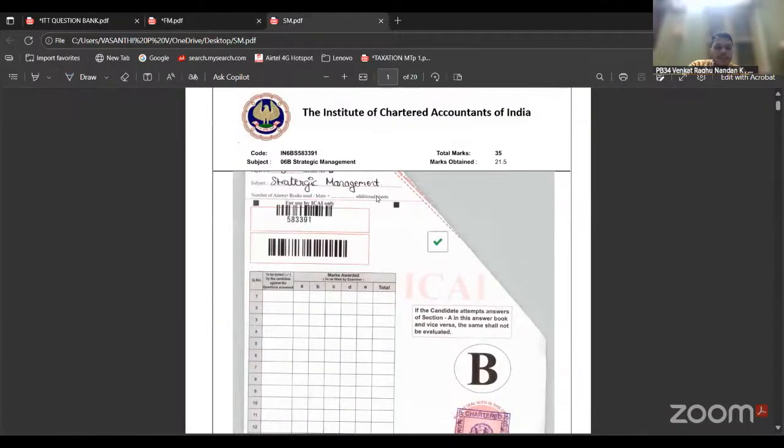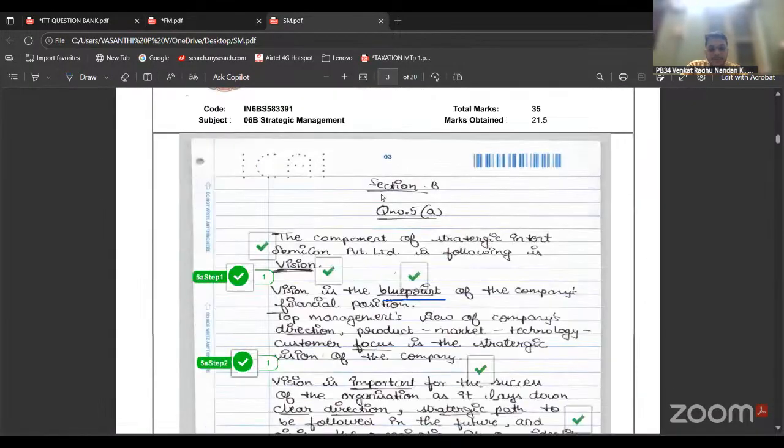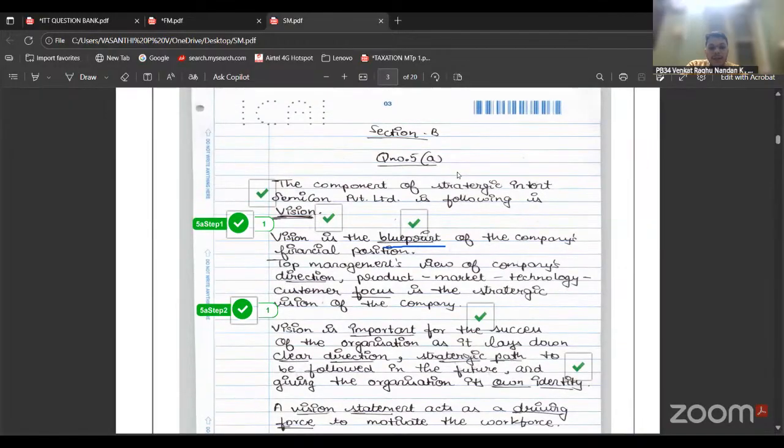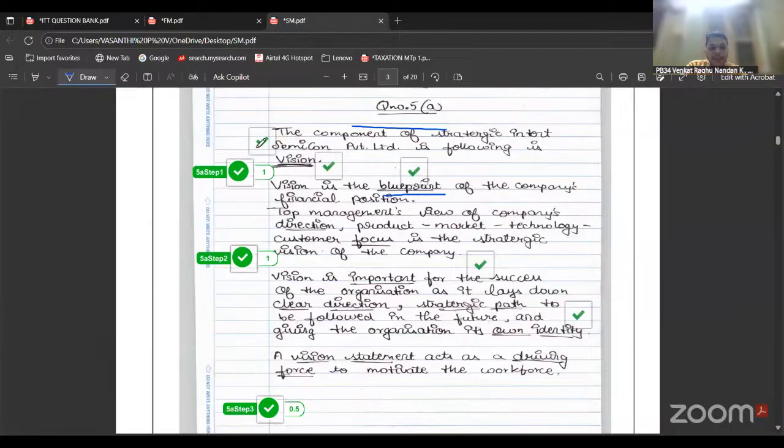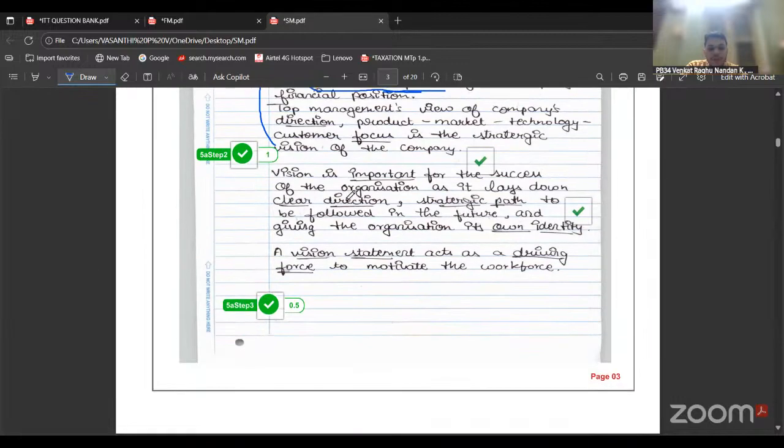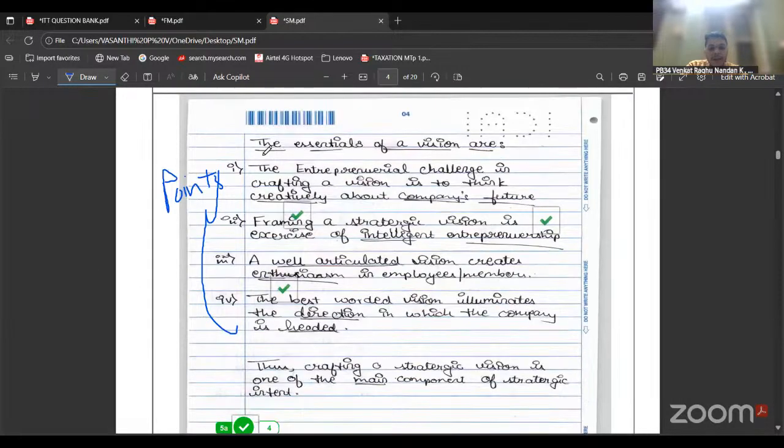And coming to SM, this is Rishika's paper. So in SM, first most important part is writing introduction. What is the question revolving around? They had given a question about what is vision statement. So she has written what is. So first she has identified what is vision, and then she has written the meaning of vision, and then she has written the points. So each point carries marks.